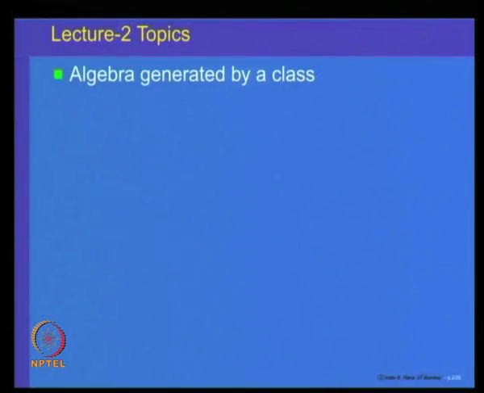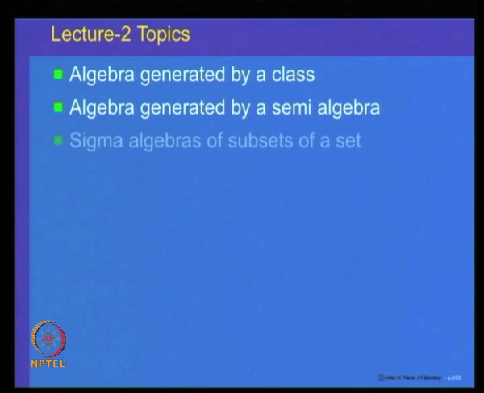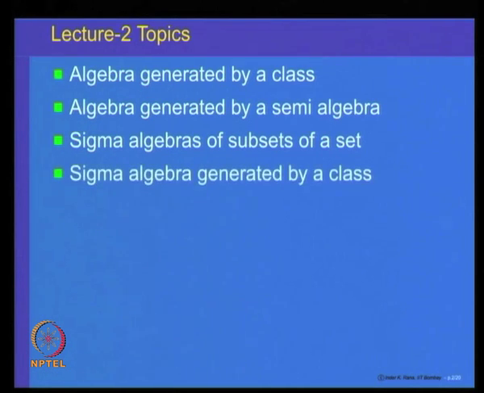This is the second lecture, and in this lecture we are going to cover the following topics: algebra generated by a class, then we will look at algebra generated by a semi-algebra. We will also look at what is called the sigma algebra of subsets of X and sigma algebra generated by a class of subsets of a set X.